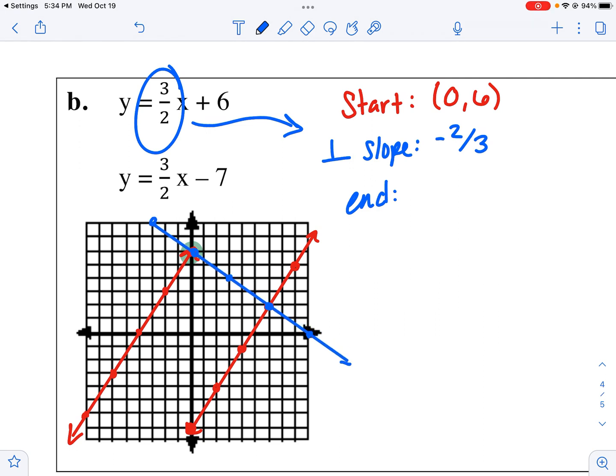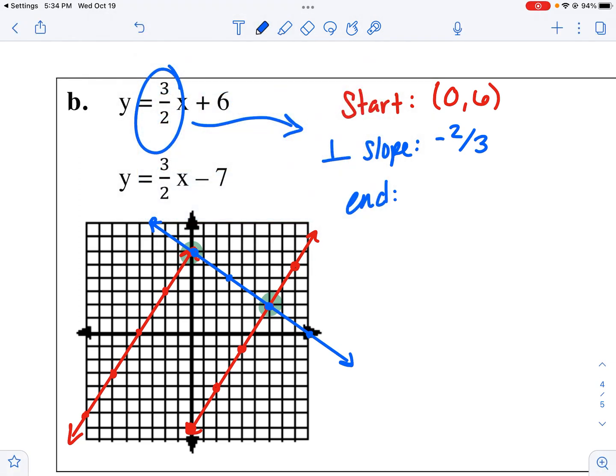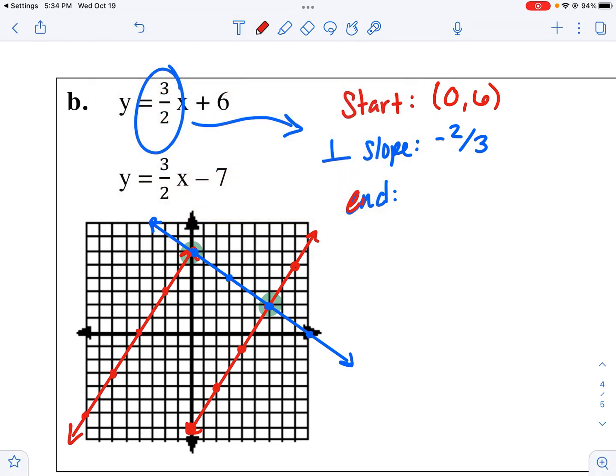And now when I graph these lines, I get a nice intersection. I have a starting point. I have an ending point. So I have these two dots. It's a lot of colors. Two dots where I can measure the distance. And the ending point should be at 1, 2, 3, 4, 5, 6, comma 2.